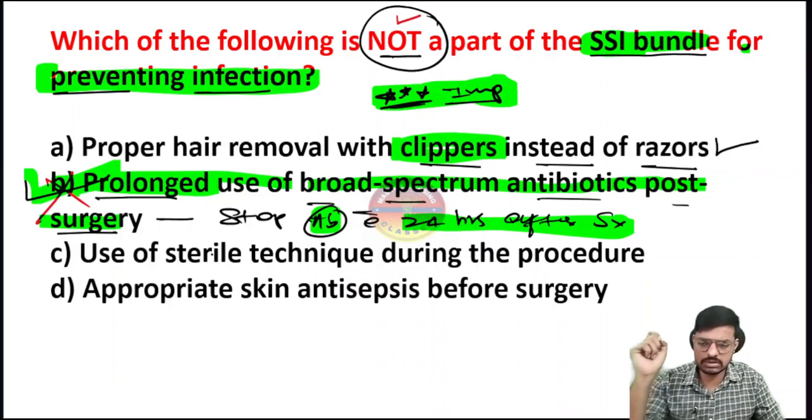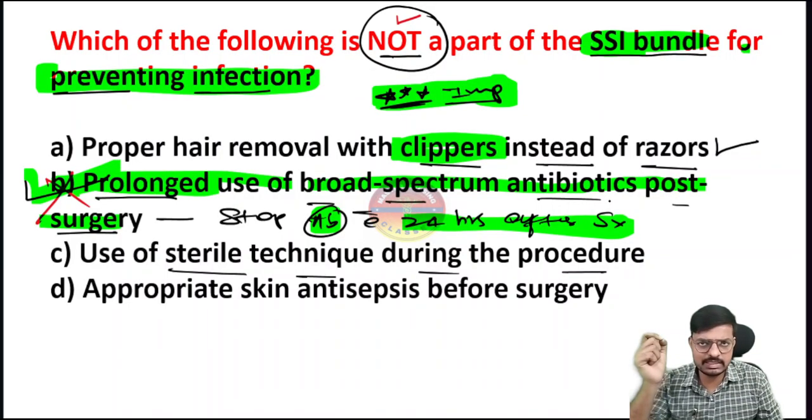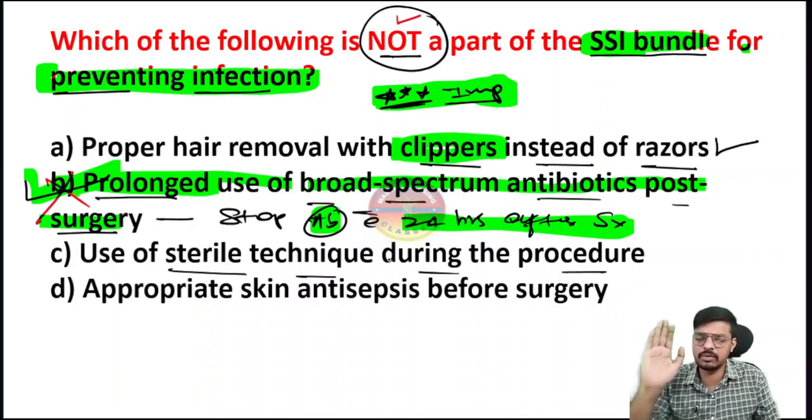Then comes option C, which says use a sterile technique during the procedure. Yes, it's absolutely part of the SSI bundle, the surgical site infection prevention bundle. This is very important. Sterile technique must be used in the OT: sterile gloves, sterile field, sterile draping. Everything will be sterile, and there we have to perform surgical scrub hand washing for a duration of 3 to 5 minutes, and the single best answer is 5 minutes.